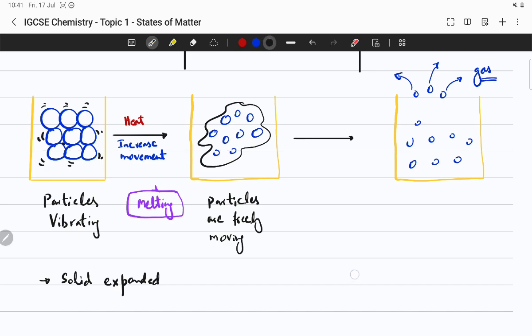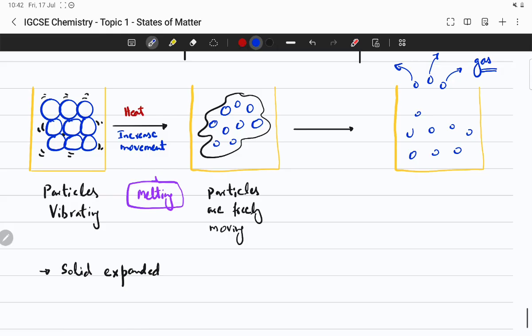So why does that happen? If you keep heating, you are giving them more energy, and they are not going to sit there idly. They would start moving rapidly, because you are giving them energy.